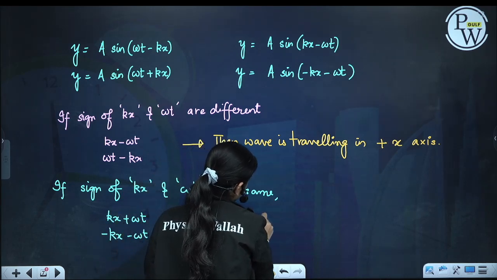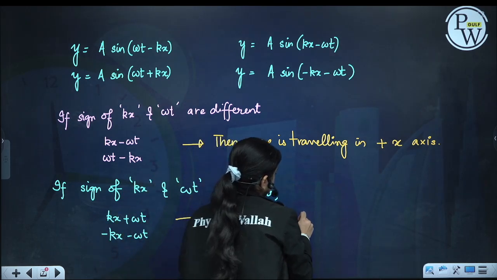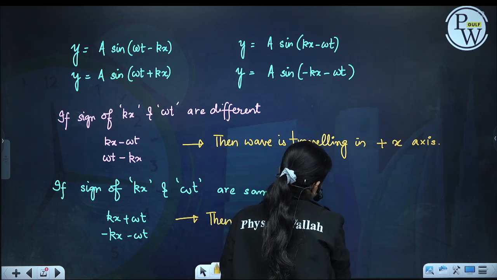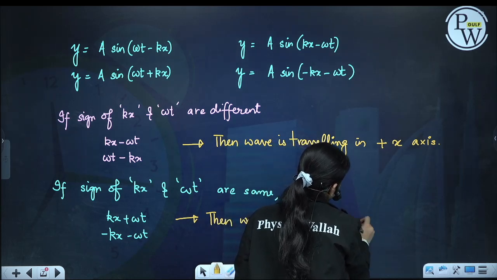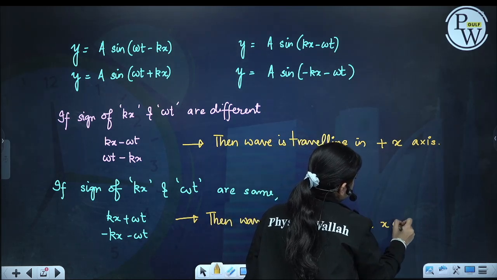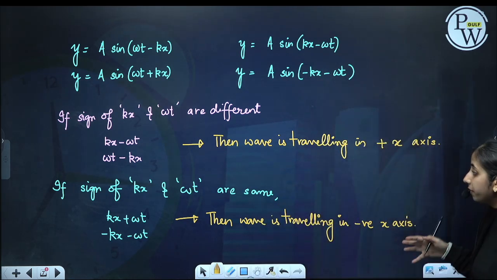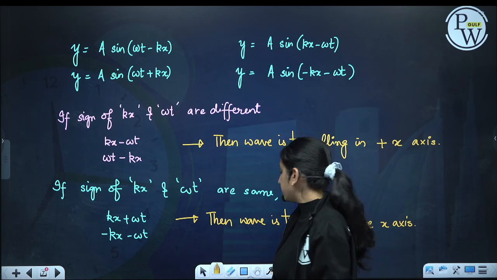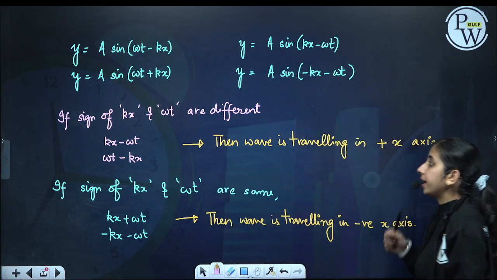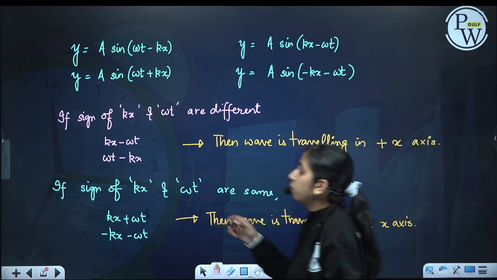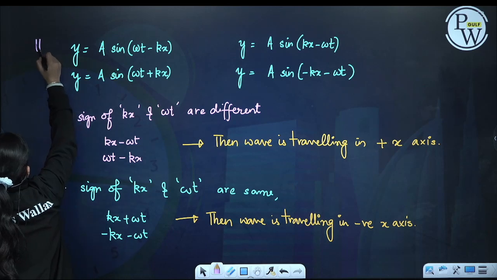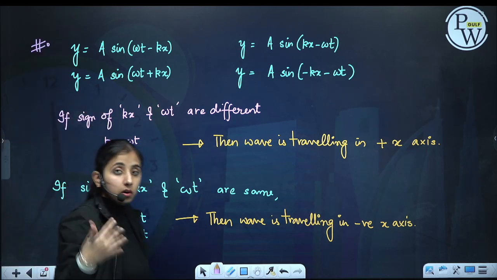So if the signs are different, the wave travels in positive x; if the signs are same, the wave travels in negative x. This is how we check whether my wave is going in positive x or negative x.